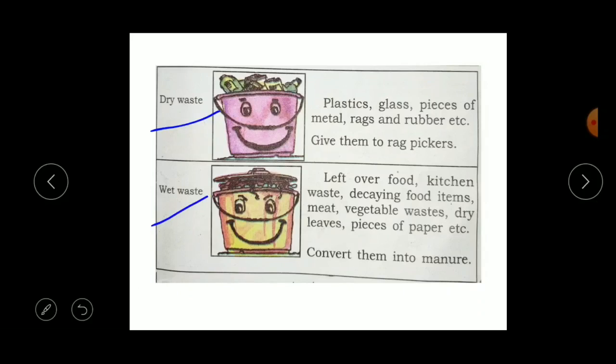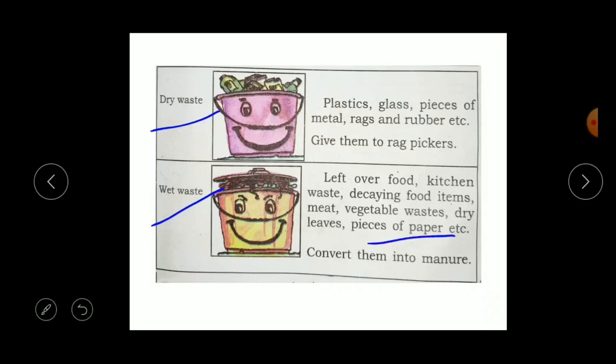The next one is wet waste. Wet waste is the leftover food, kitchen waste, decaying food items, meat, vegetable waste, dry leaves, pieces of paper, etc. So that will be considered as wet waste. Here you can see the pieces of paper.